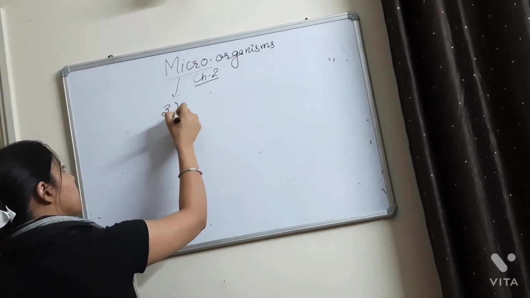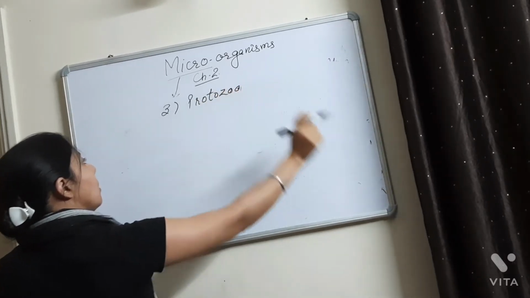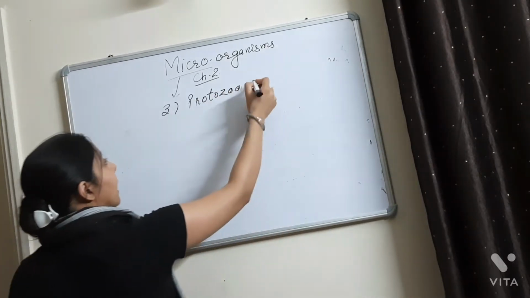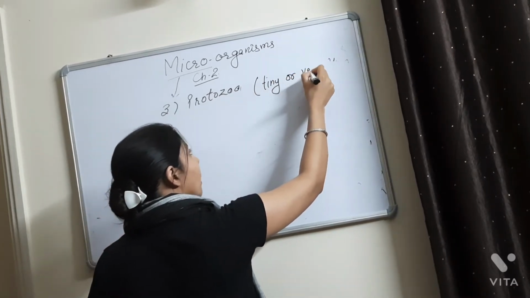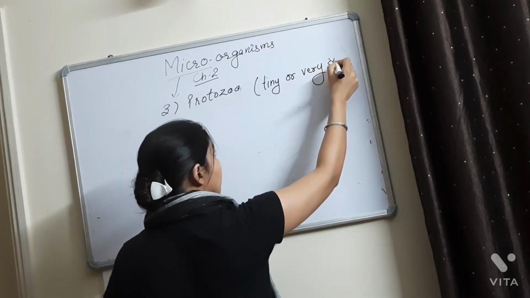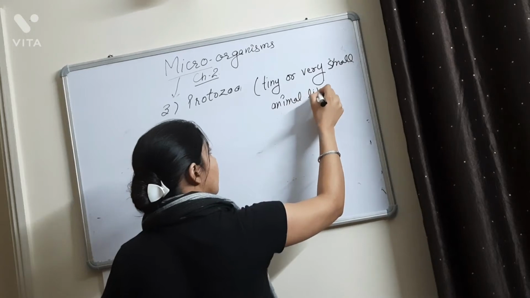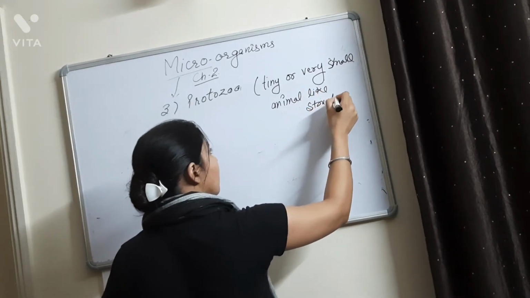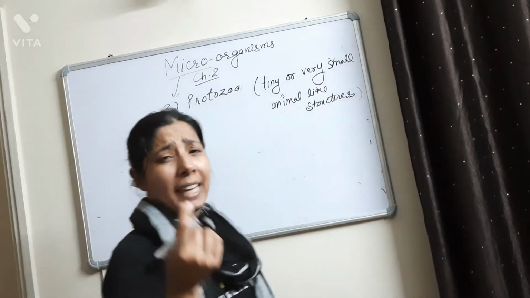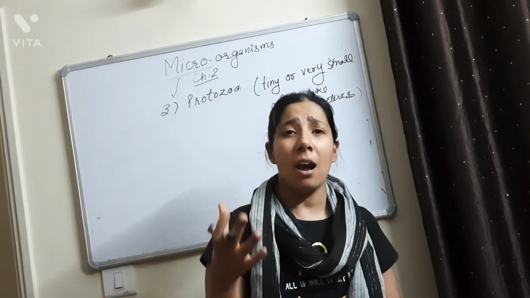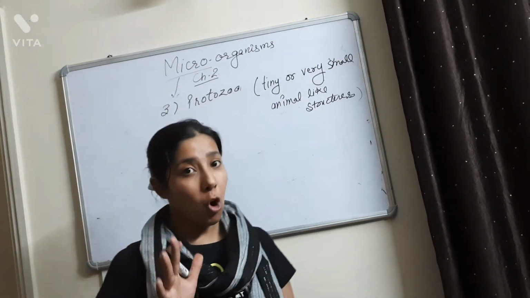The third category is protozoa. So what are protozoa? They are termed as tiny or very small animal-like structures. They are very small animal-like structures which are termed as microorganisms and can be seen only with the help of a microscope.